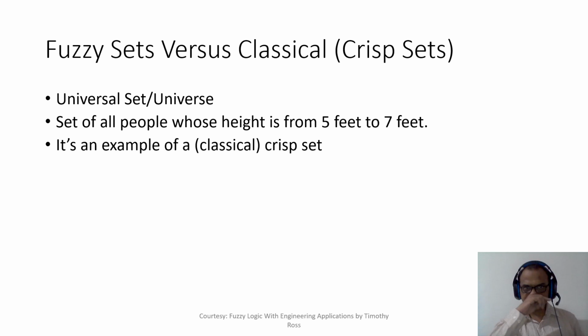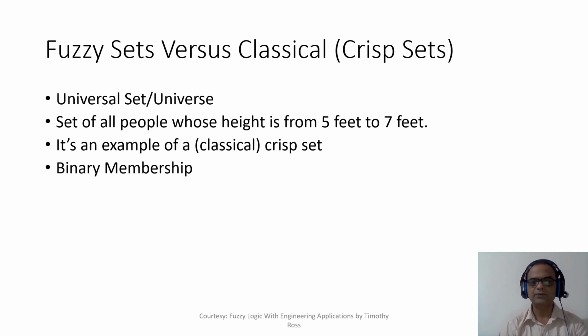So this is an example of a classical or a crisp set. Crisp means precise, right? Okay. So it is a simple example of that. A person would either belong to this set or won't belong to this set. So we have got a binary membership, as you can see. Binary membership means 0 means no member and 1 means full member.